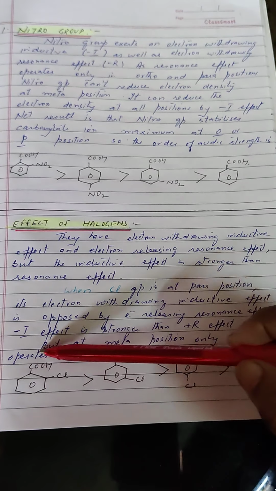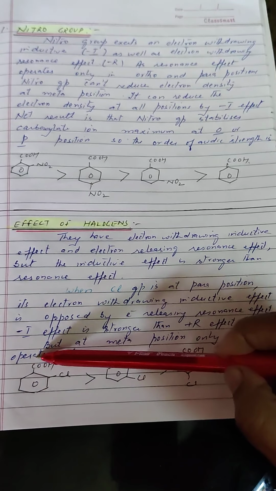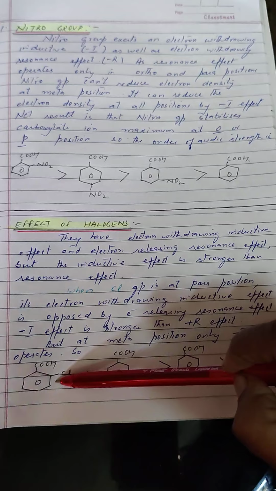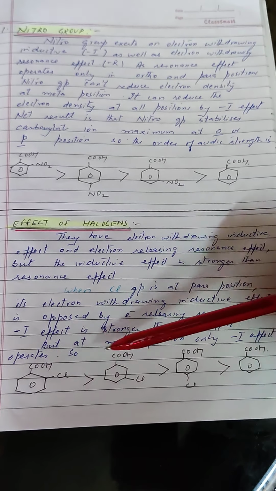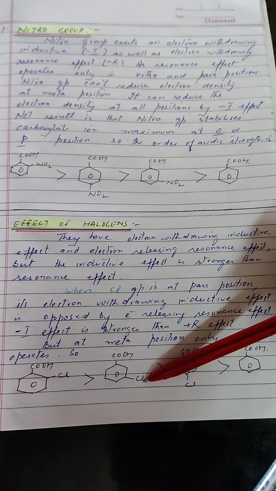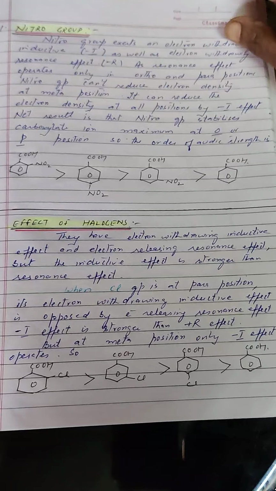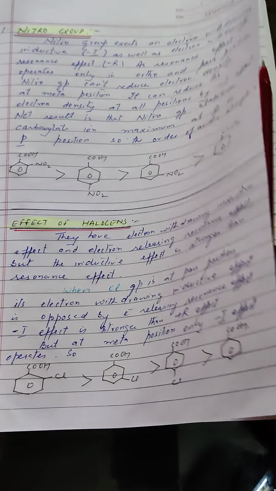So as I told you earlier also, all ortho substituted benzoic acids or aromatic acids are always strongest amongst others. So ortho chlorobenzoic acid will have maximum acidic strength, followed by meta isomer, followed by para isomer, then we have benzoic acid. So all chlorobenzoic acids are stronger than benzoic acid.